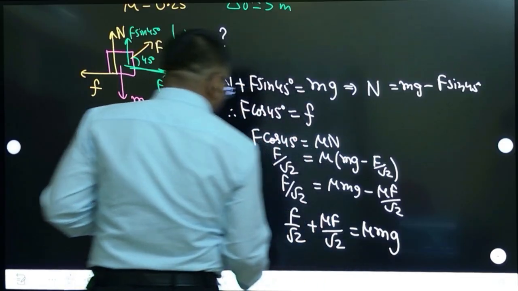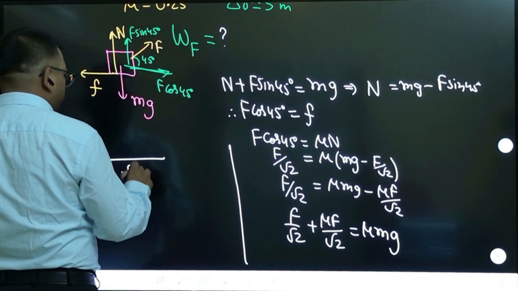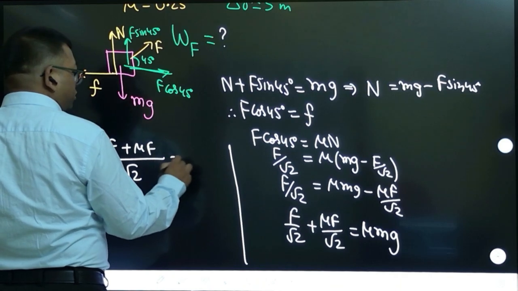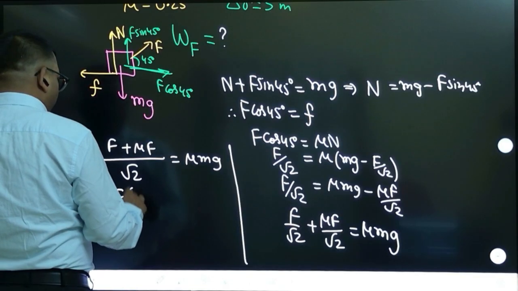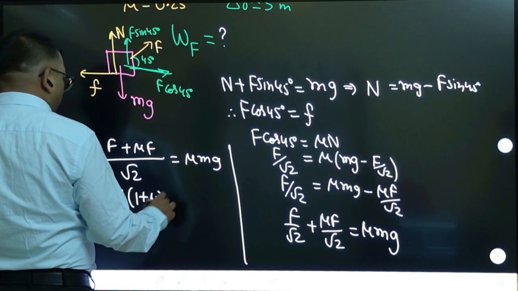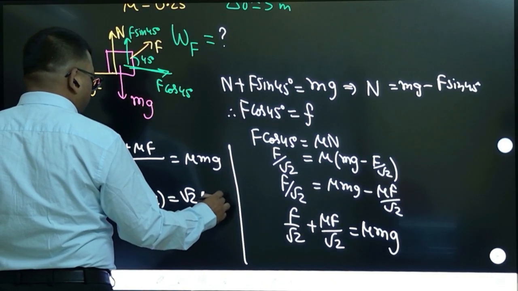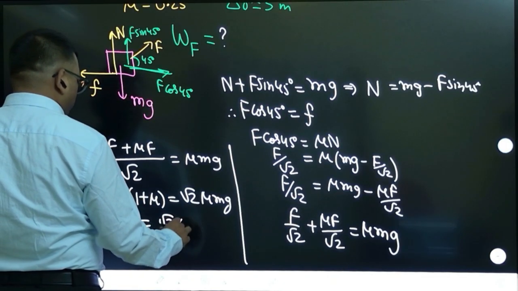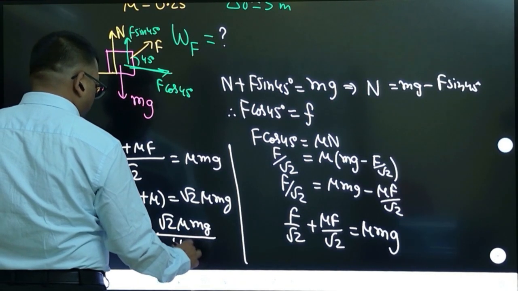Now take F common, or take the LCM root 2. So F plus mu times F equals root 2 mu mg. Taking F common, F times (1 plus mu), and root 2 goes to the other side, so F is root 2 mu mg divided by 1 plus mu.